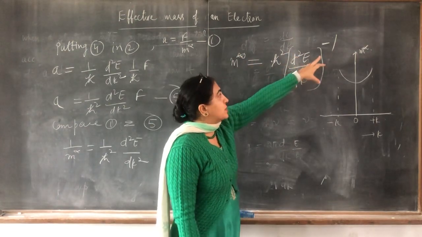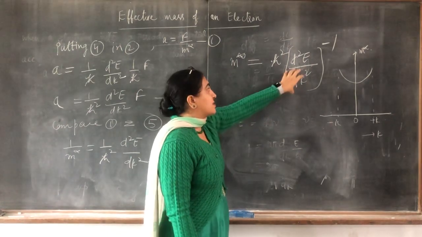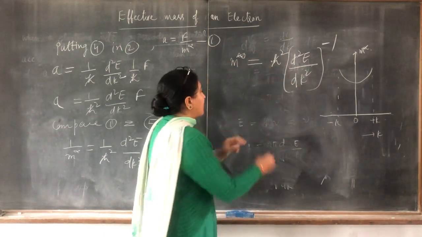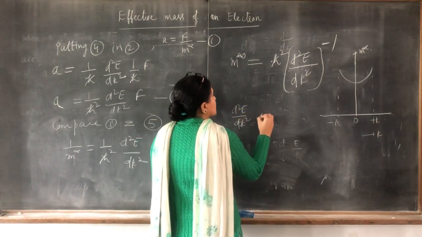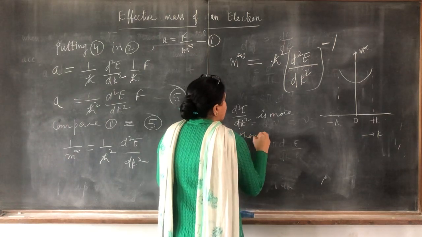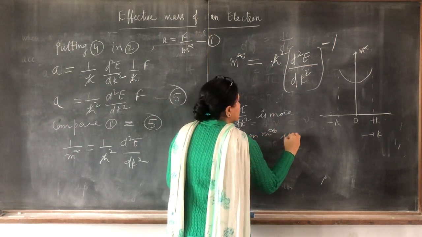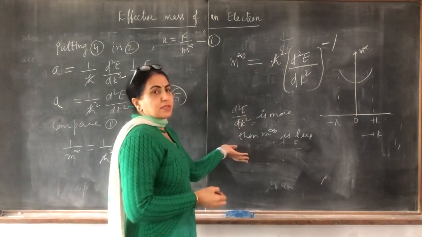Because of the power minus 1, it is in the denominator. When the double derivative of E with respect to k square is more, then m star is less, and when it is less, m star is more.